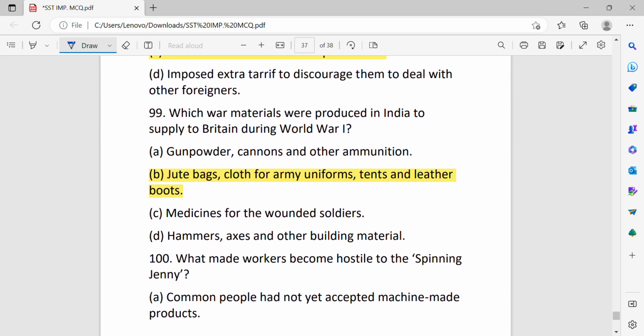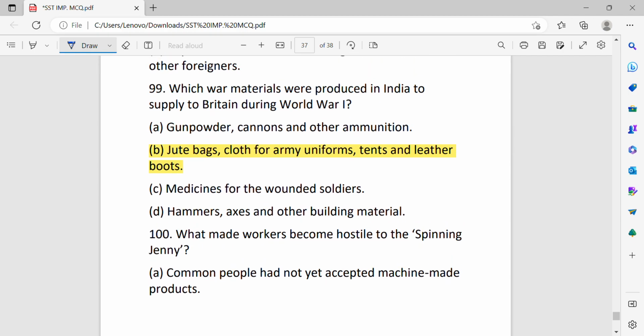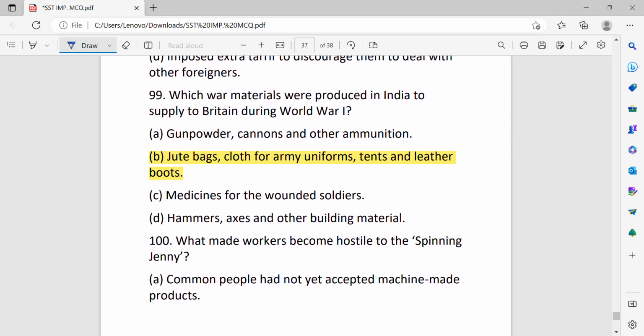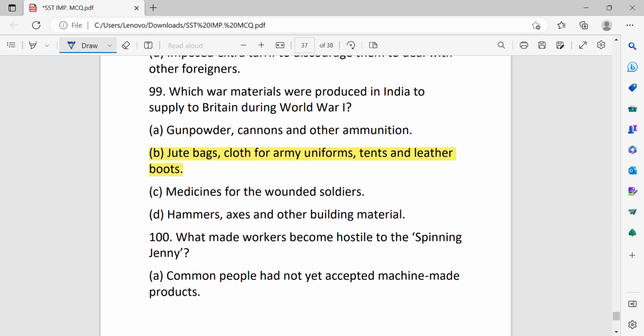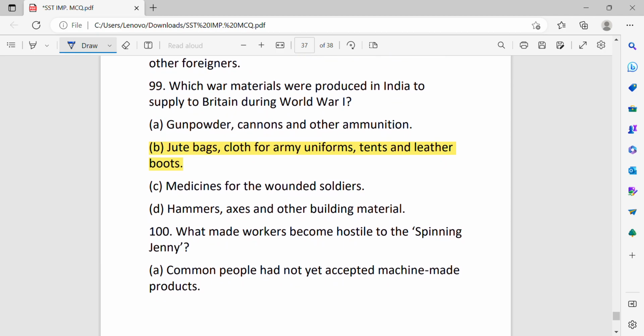Which war material was produced in India to supply to Britain during World War I? They supplied jute bags, cloth for army, tents, and leather boots.